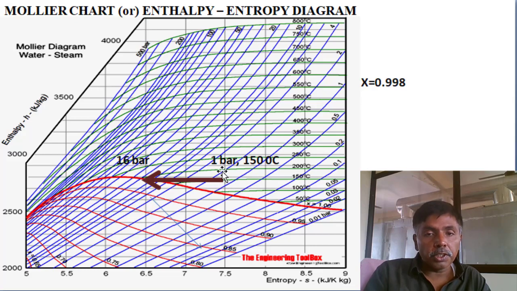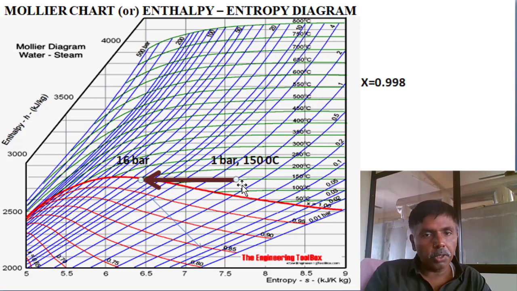Now you first mark the final condition. At 1 bar pressure, you see 150 degree centigrade. Yes, this is the 1 bar pressure and it is 150 degree centigrade. Initially you mark the final condition. Then isoenthalpically we are moving to 16 bar.